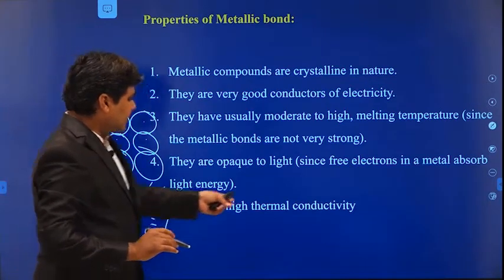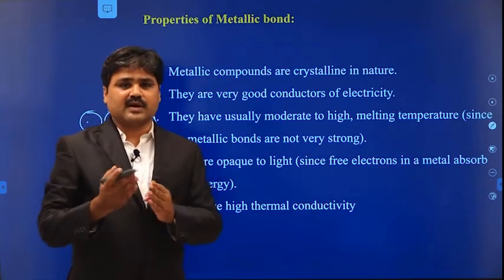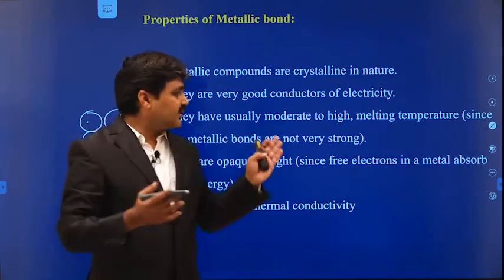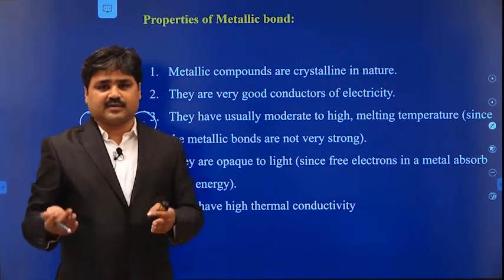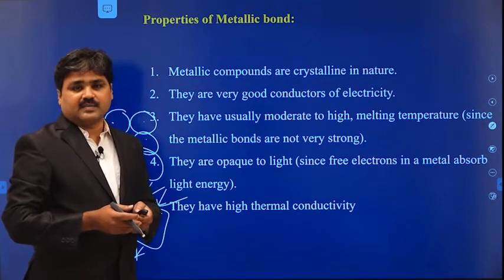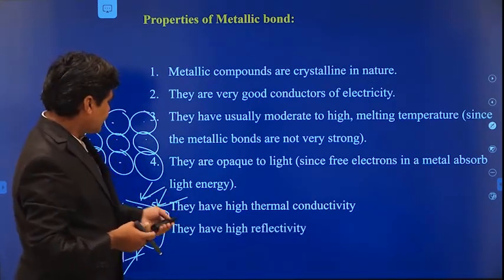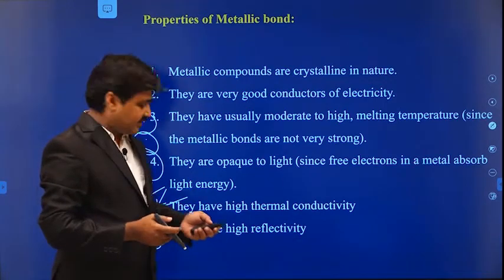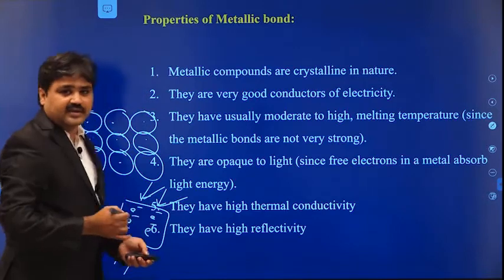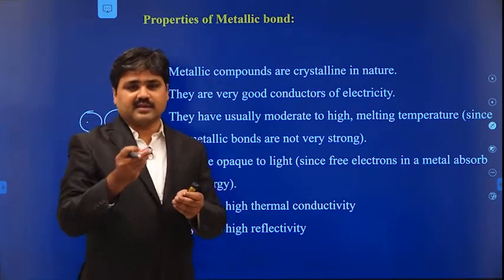They also have high thermal conductivity. That means they are able to pass the thermal energy, that means the heat. So these metallic materials are good conductors of heat. They also have high reflectivity. When the photons are falling, they absorb the energy and again reflect it. So if you look at a metal in the sunlight, it will reflect the light.